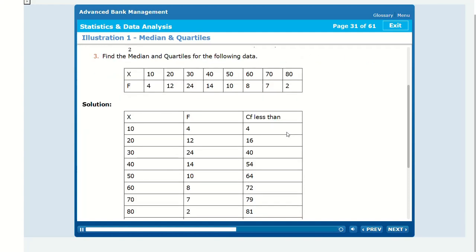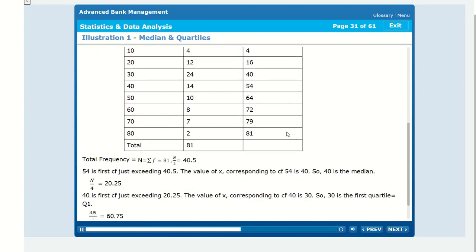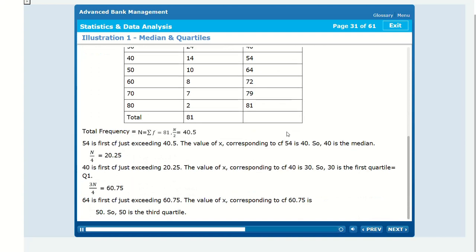Solution. Total frequency 54. 54 is the first cumulative frequency just exceeding 40.5. The value of x corresponding to cumulative frequency 54 is 40. So, 40 is the median.